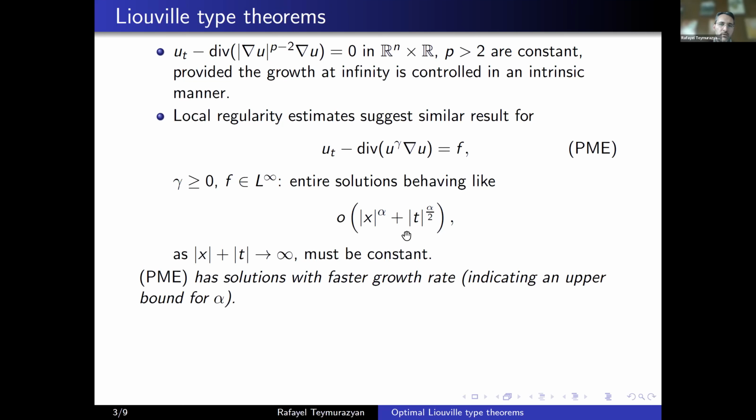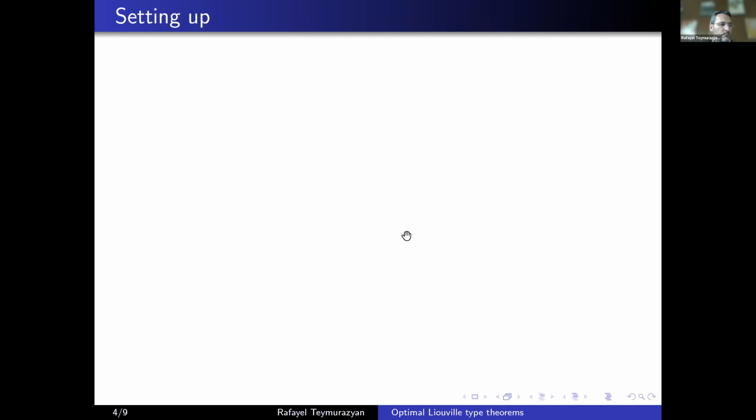And we tried to find this optimal alpha, like how far we can go, how weak we can make our condition. So this is an example of a solution that grows faster. And that is what we tried to address here. And before stating the results, I'm gonna just give some definitions.